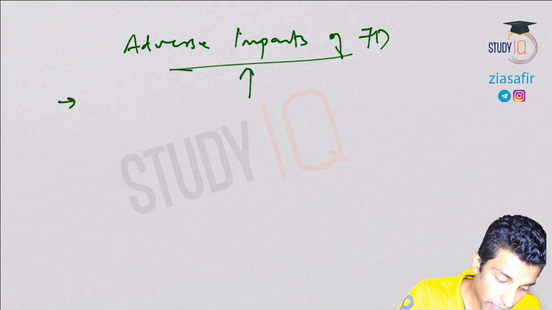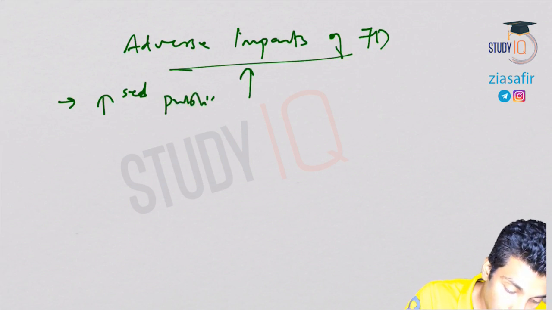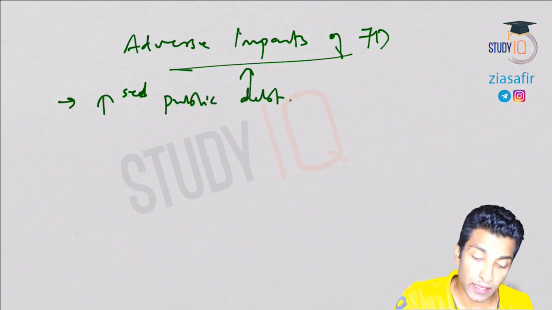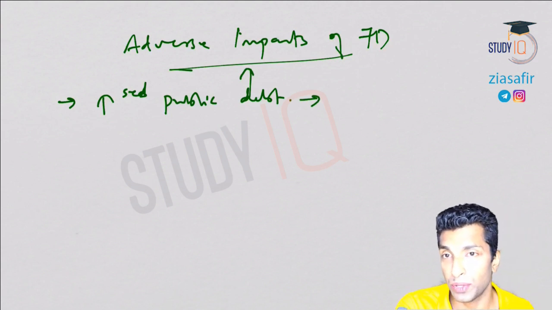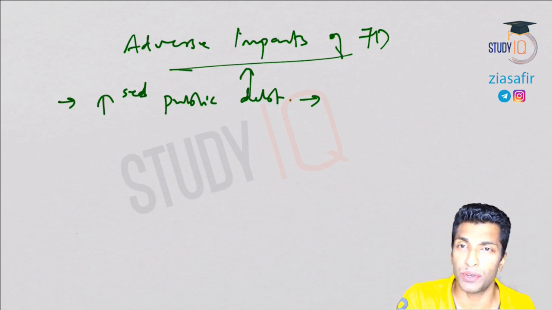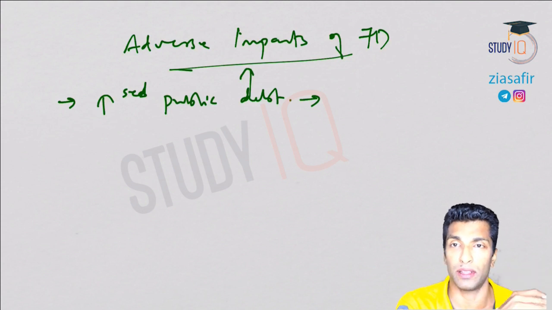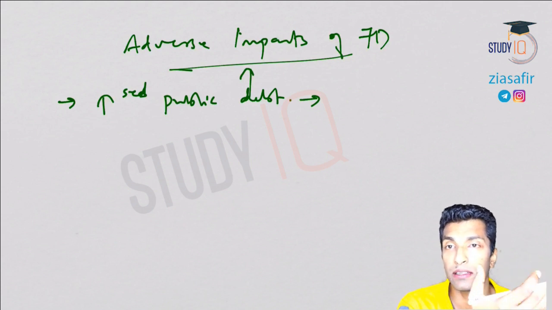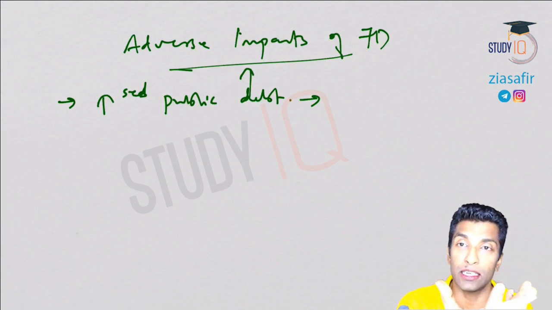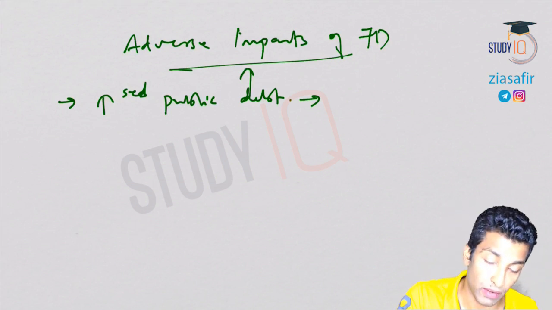So the first one is that it increases the public debt. So if public debt is increasing, what will happen? The interest liabilities will increase. That will be gone from the revenue side, so revenue expenditure will increase, which is not considered good. If you remember when we discussed interest payment, I've told you 1/5 of the budget is going as interest payments upon the borrowing. That is not considered desirable, because our public debt is 50% of GDP, which is so high, and that's why 1/5 of our budget, 20%, is going as interest payment.